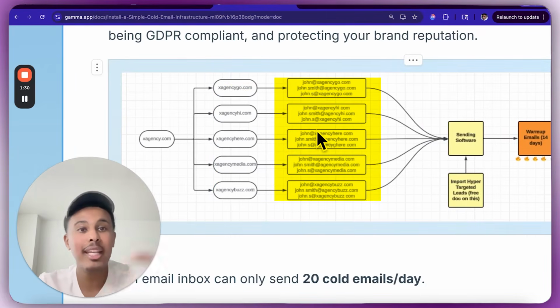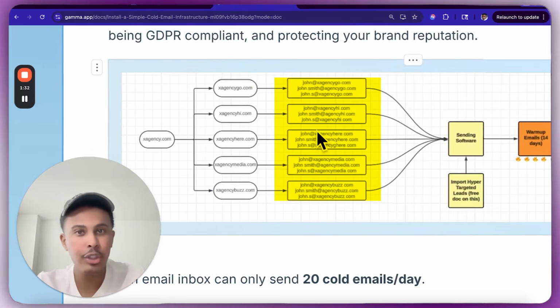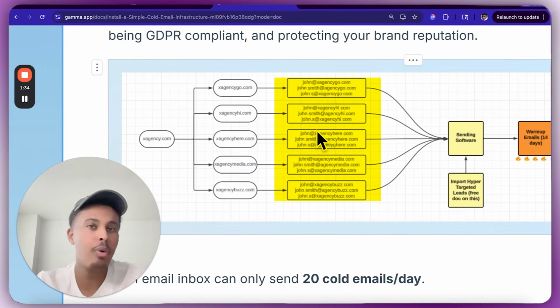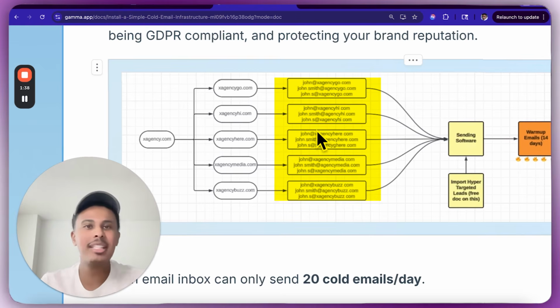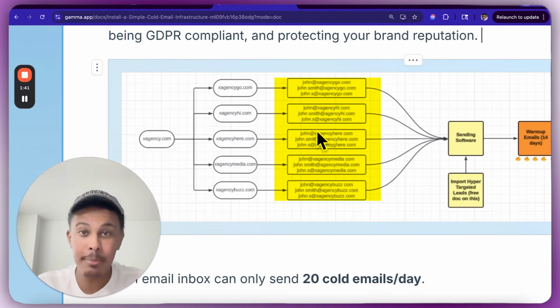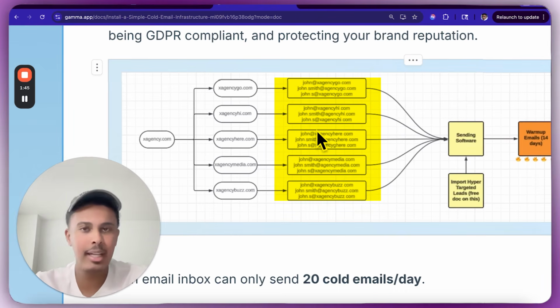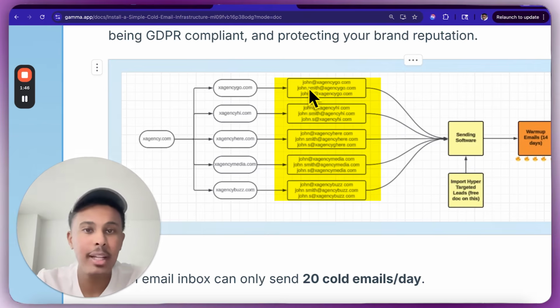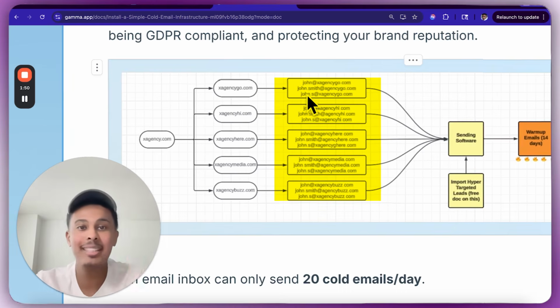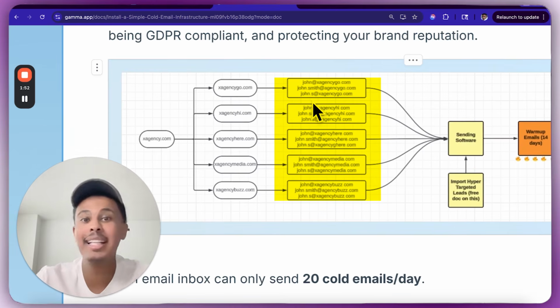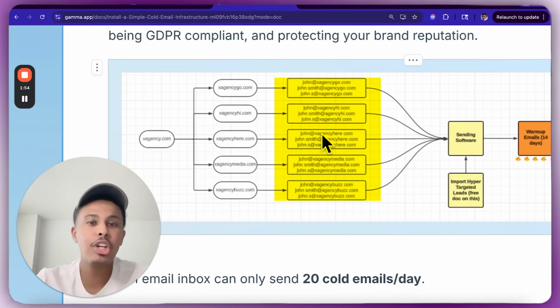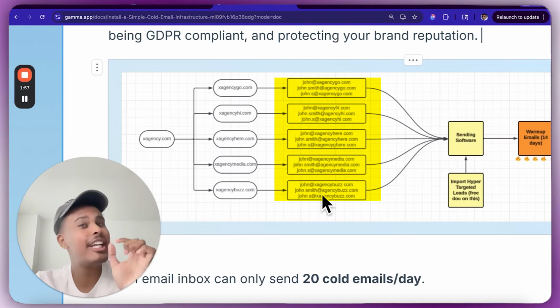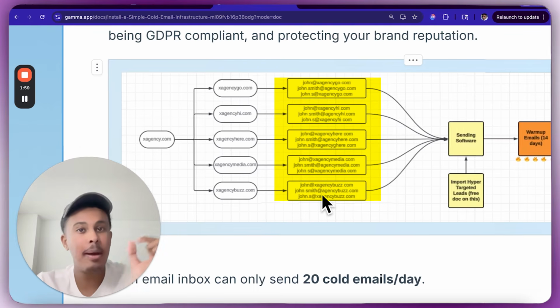Now you're gonna create email accounts. Under these, you can create 3 to 5 email accounts is what we recommend, right? Because if you go more than that, you're just gonna end up causing deliverability issues. You're not gonna land in the inbox, right? If you have an offer, no one sees it, then it doesn't really matter, right? So you're gonna create, for example, let's say your name is John, john@xagencygo.com, john.smith@xagencygo.com, john.s@xagencygo.com, right? And then you're gonna create all of these email accounts, and each one of them is gonna send a certain amount of emails, right?